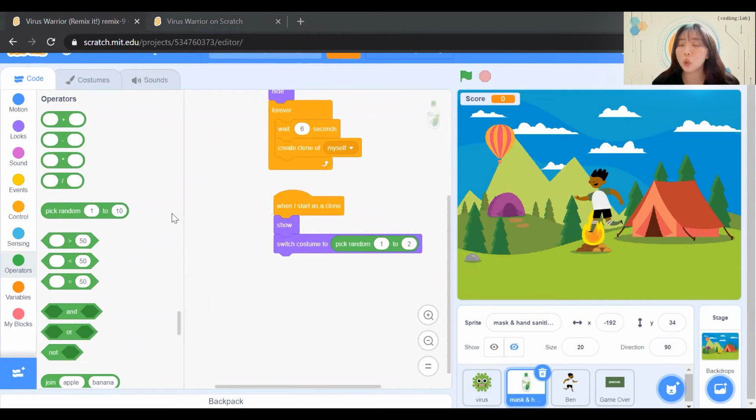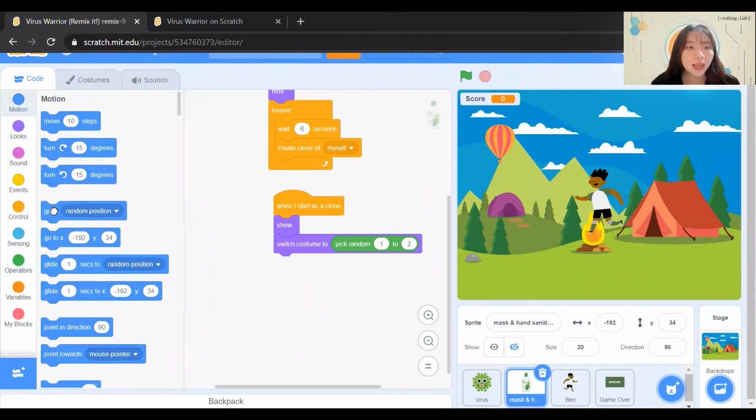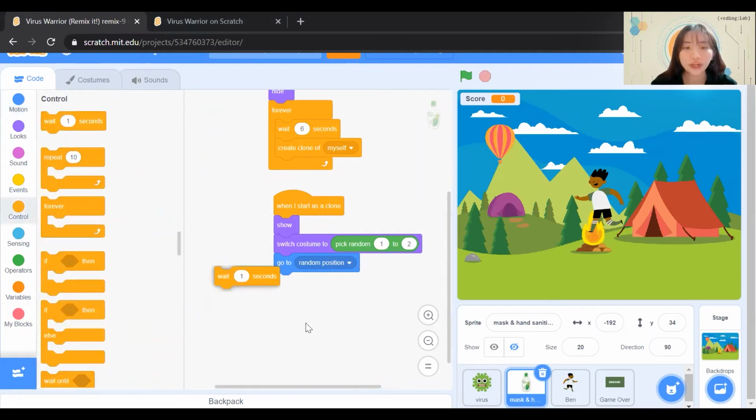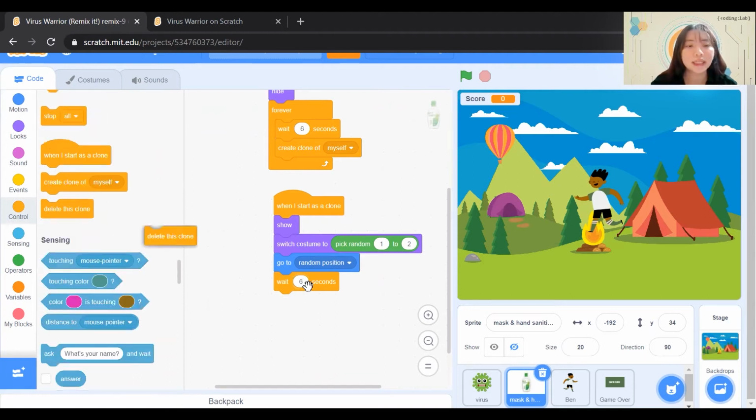Next, we want our clones to appear randomly on the screen. Hence, we need to go to Motion and drag, go to Random Position. We do not want our clones to be stuck on the screen forever. Hence, we need to wait for maybe 6 seconds and delete these clones. So if Ben doesn't touch the clone after 6 seconds, the clone will disappear and be deleted.